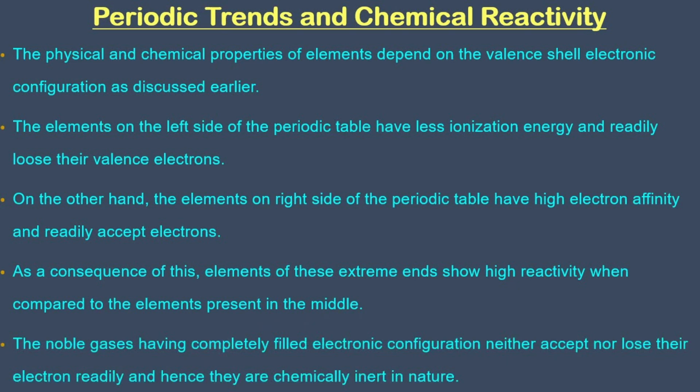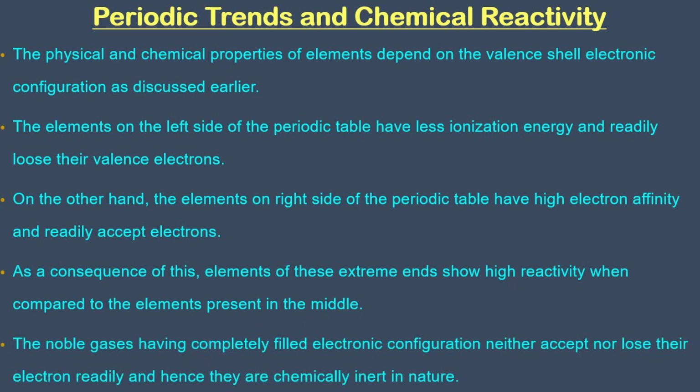The atomic and ionic radii, as we know, generally decrease in a period from left to right. As a consequence, the ionization enthalpies generally increase and electron gain enthalpy becomes more negative across a period. This results in high chemical reactivity at the two extremes and lowest in the center. Thus, the metallic character of an element, which is highest at the extreme left, decreases and non-metallic character increases while moving from left to right across the period.